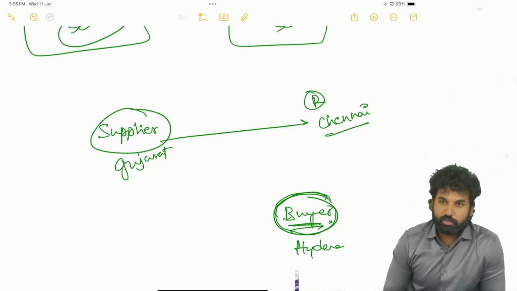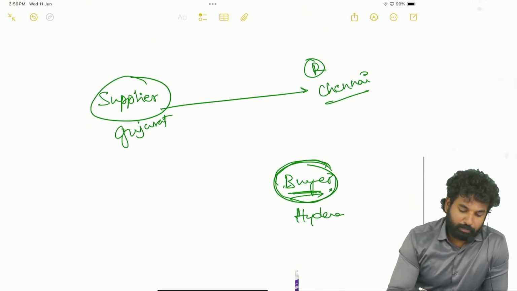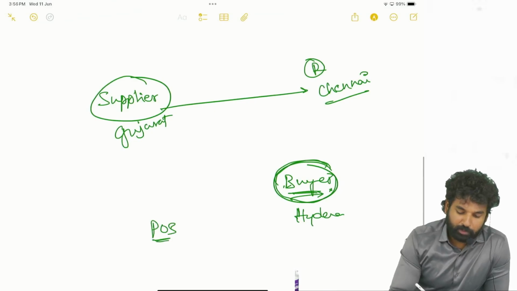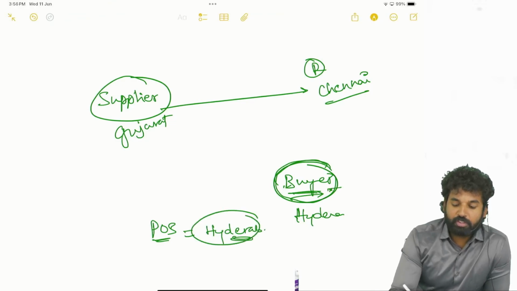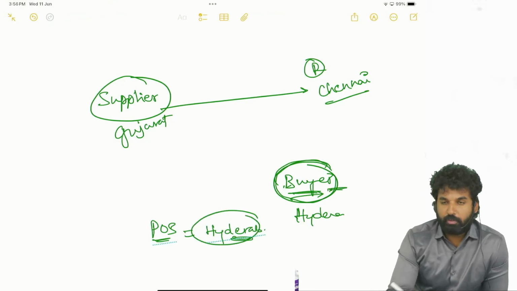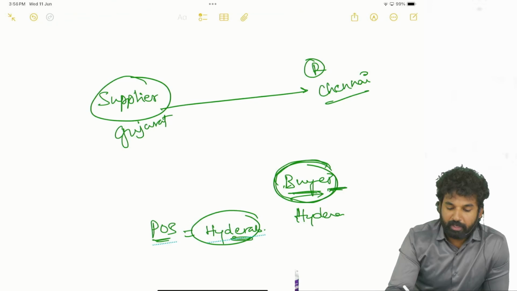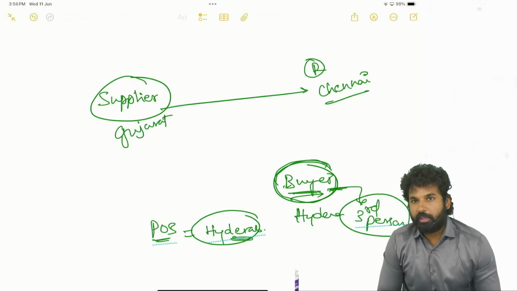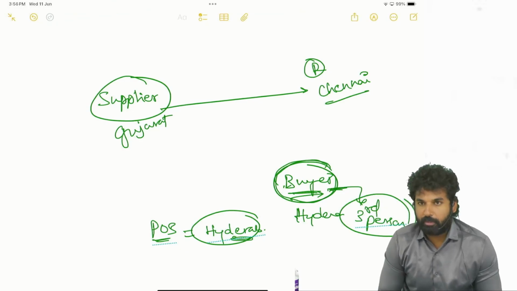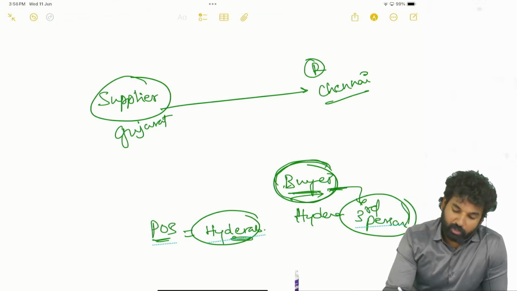In such cases, the place of supply will be Hyderabad only, at the request of the buyer. In the provision, the buyer is called the third person. Actually, he is the recipient, from Hyderabad, but he is called the third person.